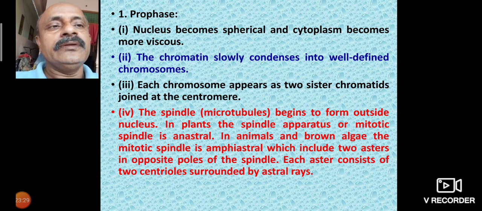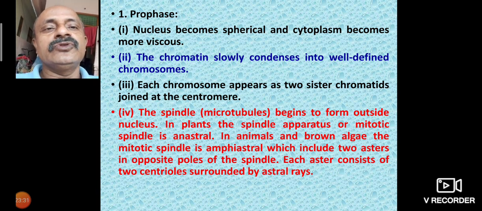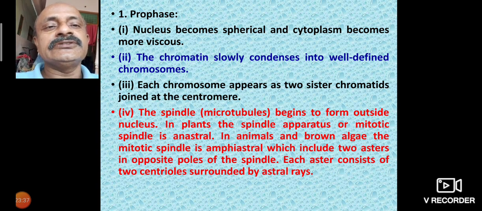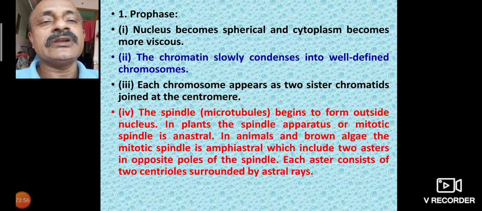The spindle begins to form outside the nucleus in plants. The spindle apparatus or mitotic spindle is anastral. In animals and brown algae, the mitotic spindle is amphiastral and includes two asters at opposite poles of the spindle. Each aster consists of two centrioles surrounded by astral rays.